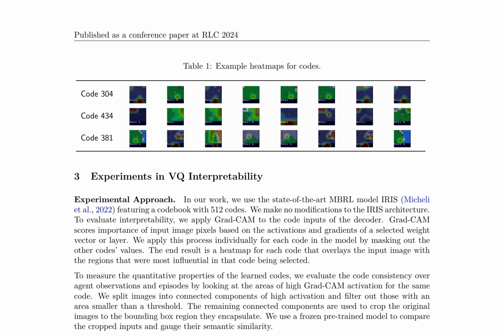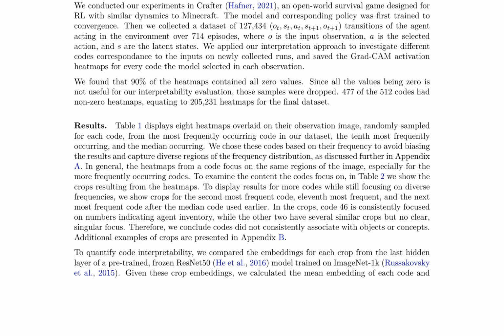The paper explores the interpretability of vector quantized, VQ, codes in model-based reinforcement learning, MBRL, using the state-of-the-art MBRL model iris. The authors apply GradCam to the code inputs of the decoder to generate heat maps that highlight the regions of the input image most influential in selecting each code. They evaluate the quantitative properties of the learned codes by measuring code consistency over agent observations and episodes.